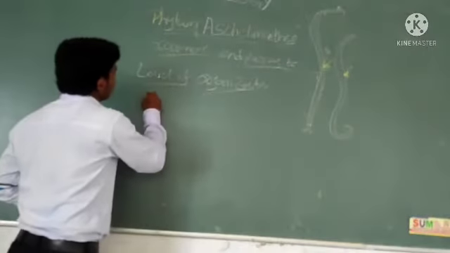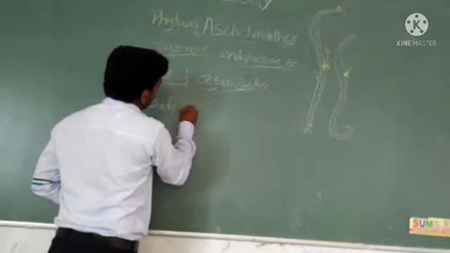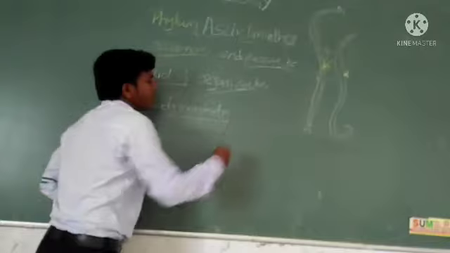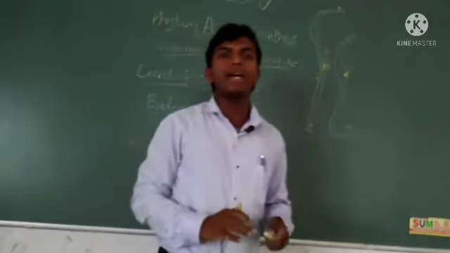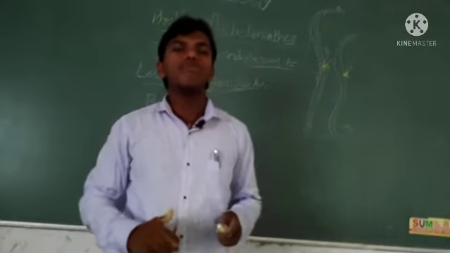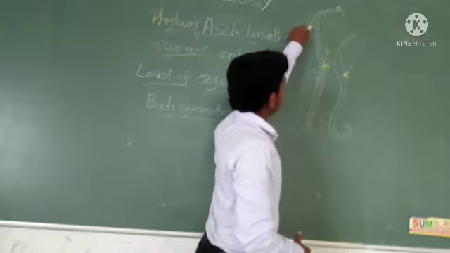Okay, next, body symmetry. Body symmetry is bilateral symmetry. See, this is the structure of Aschelminth.